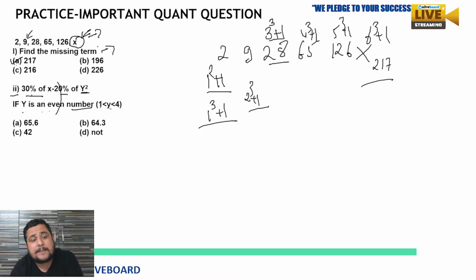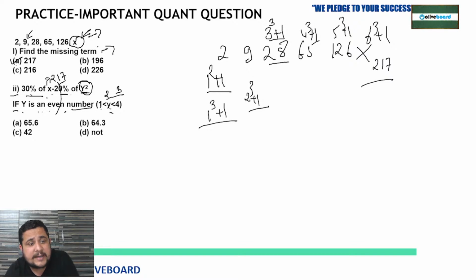Now the second thing is 30% of x. They have given us 30% of x minus 20% of y square. The value of x we now have is 217 as per the series. But what is the value of y? They have given us that y is an even number, greater than 1 and less than 4. So there are two possible values, 2 and 3. Because it is an even number, 2 will be the value of y. Now we can put 2 here.